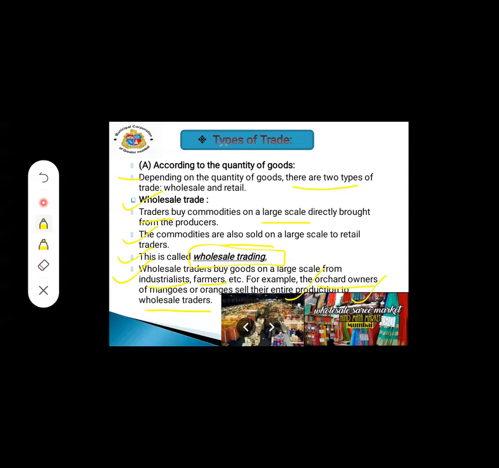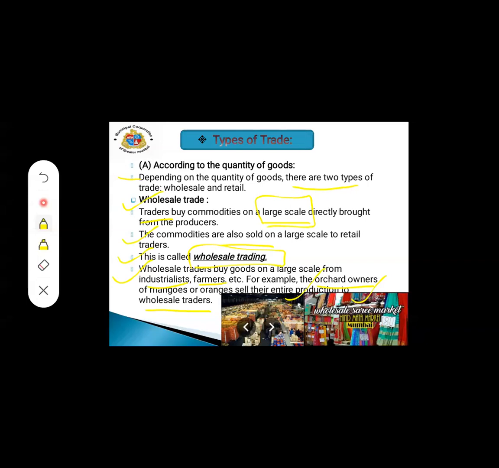Because we are buying in a very large quantity. We don't want a single pen, we want 100 pens. That's why we go to the wholesale market, because we want that product on a large scale.